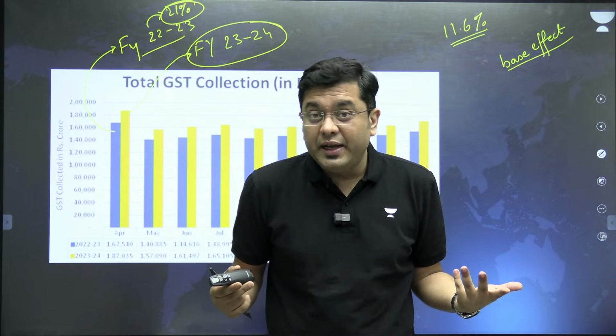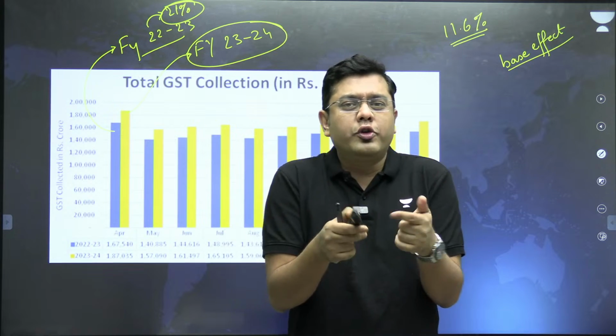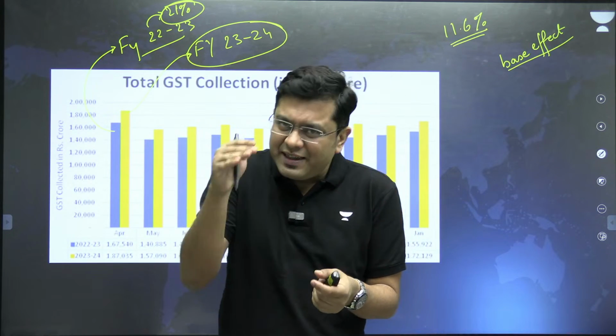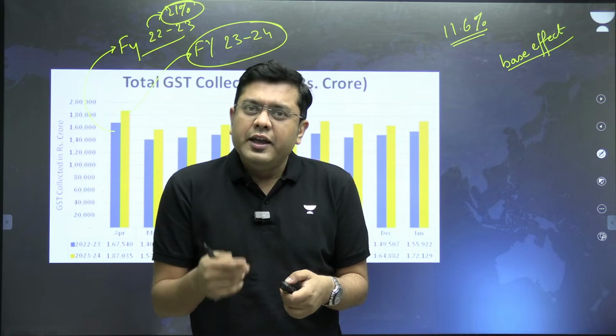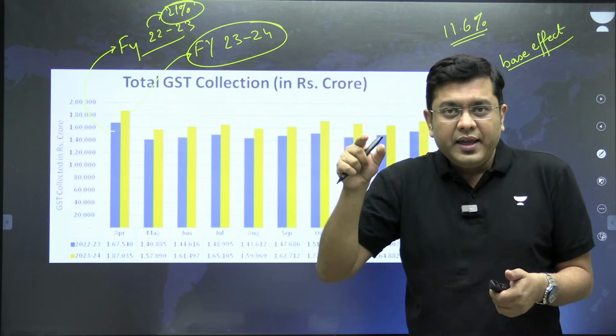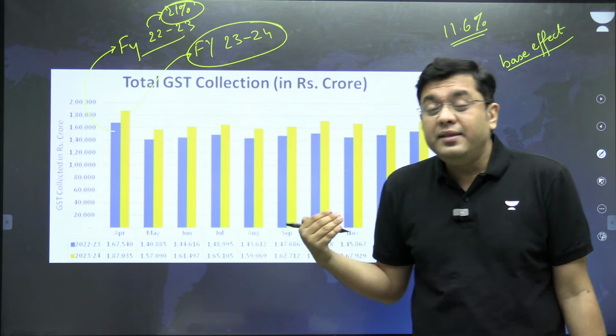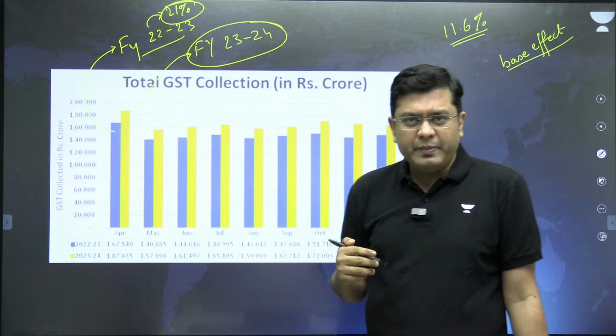That is a substantial increase, but that rate of rise is only close to around 10%. So that is the concept of base effect. It is because of that base effect that the growth number in absolute percentage terms does not seem to be monumental, but nonetheless it is a significant achievement.